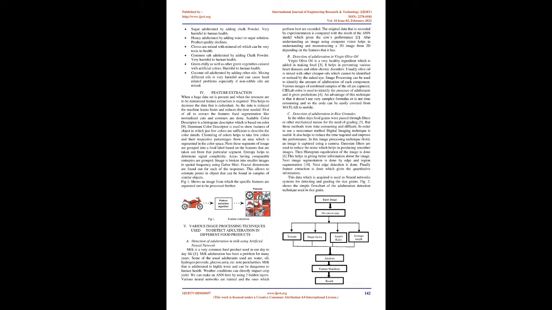Black pepper adulterated by adding papaya seeds: causes liver-related issues. Coffee powder adulterated by adding tamarind seeds: causes joint pain and stomach disorders. Sugar adulterated by adding chalk powder: very harmful to human health. Honey adulterated by adding water or sugar solution: product quality declines. Cloves are mixed with mineral oil, which can be very toxic to health.